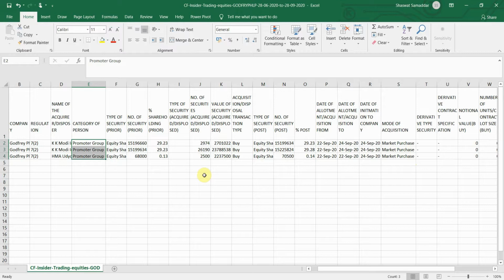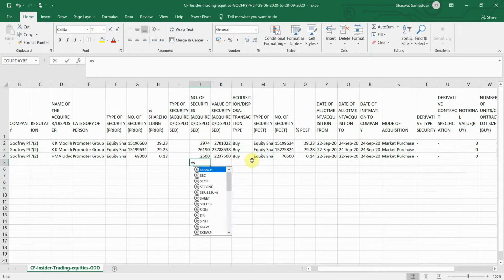Next filtering would be the mode of acquisition. It should be market purchase only, nothing else. So no deletion of rows is needed in this worksheet.